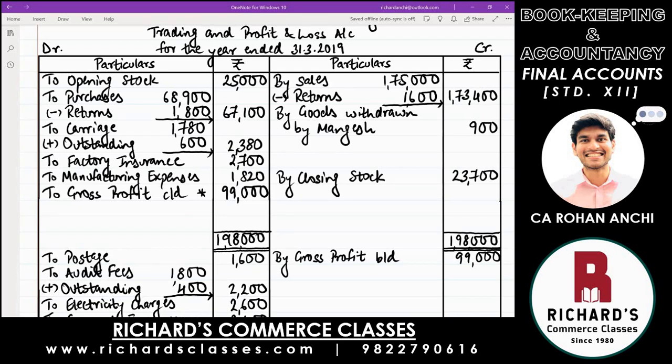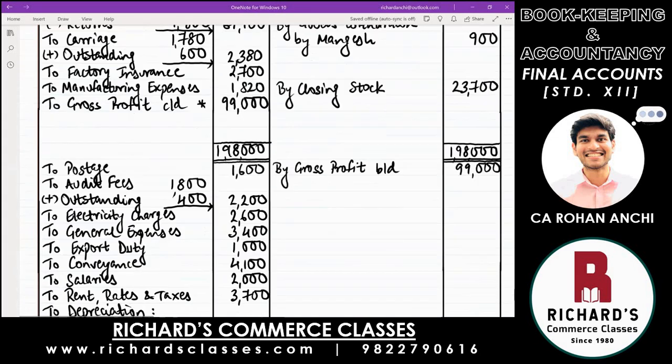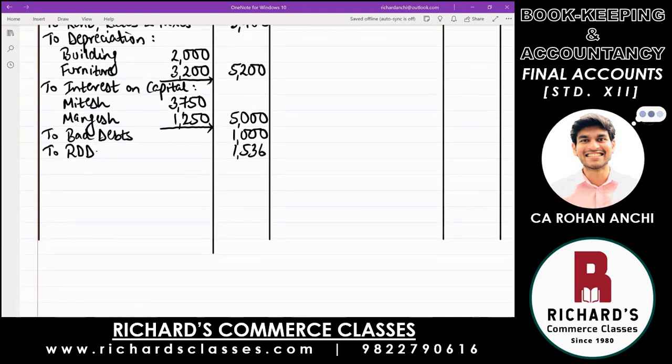Okay, now that we have gross profit, we can calculate commission for both the partners. Point number 2, if you read carefully, it says partners are entitled to get commission at the rate of 1% each of the gross profit. Again, this is exactly like interest on capital. For the business, giving commission to the partners is an expenditure. One effect will be on debit side of profit and loss account. And it is an income for the partners. Second effect, we will go to current account and write.